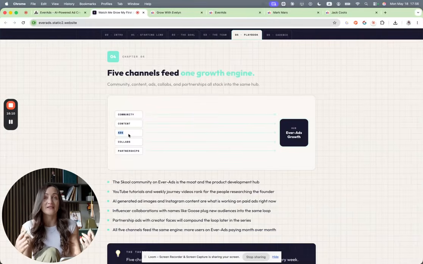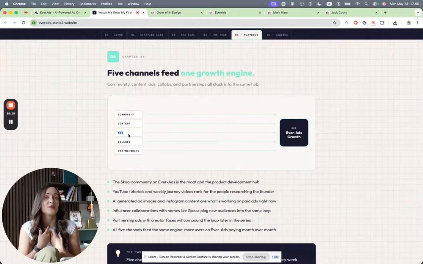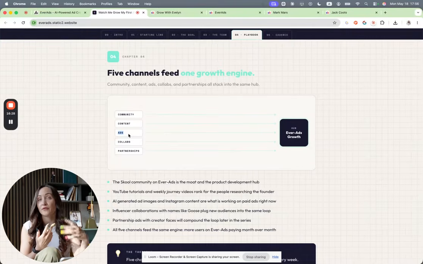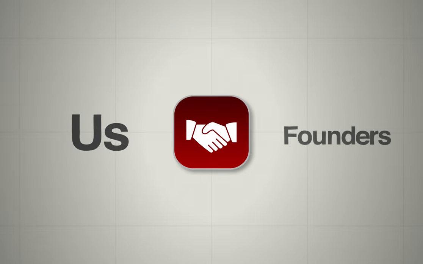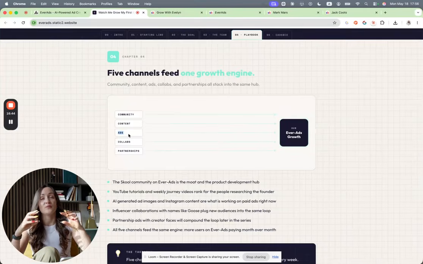On top of that, how we want to roll out the ads as well is as partnership ads between my Facebook account and an Ever Ads account. So for Ever Ads, we will also do a Facebook page and an Instagram page where we'll start to post content, because we will get traffic in reverse organic from the ads, and then people should see our content there. And the content should be a collaboration between us as the founders. So every founder ideally finds their own content format for organic content that we can then add on top of the AI ads that we're generating with Ever Ads, right?